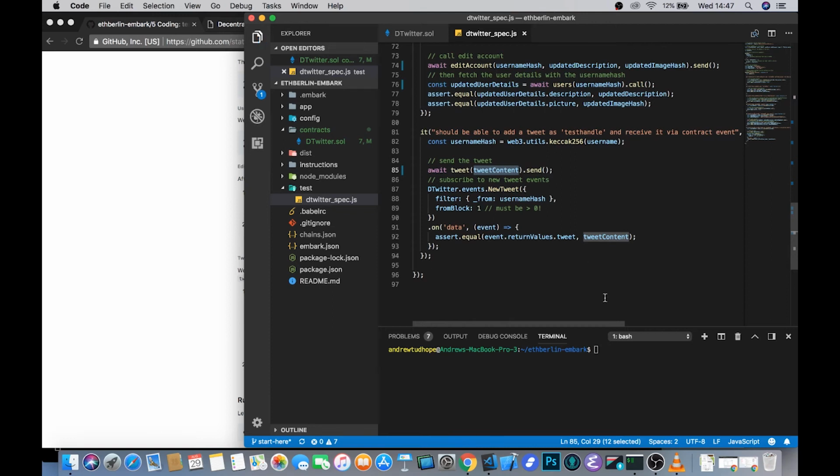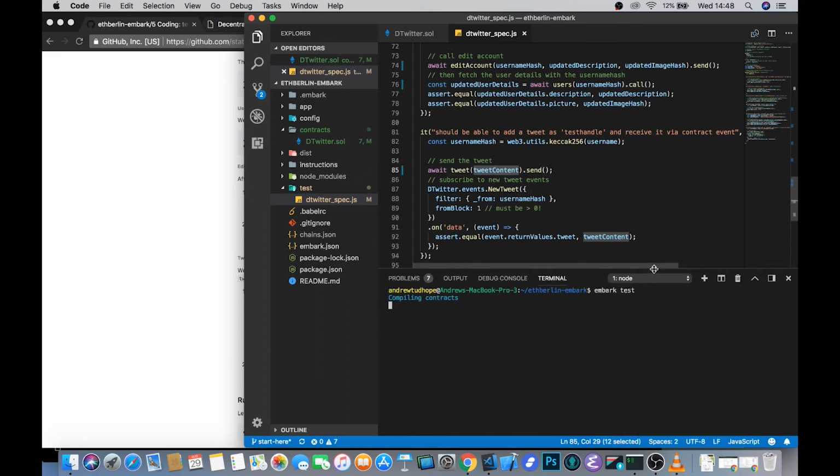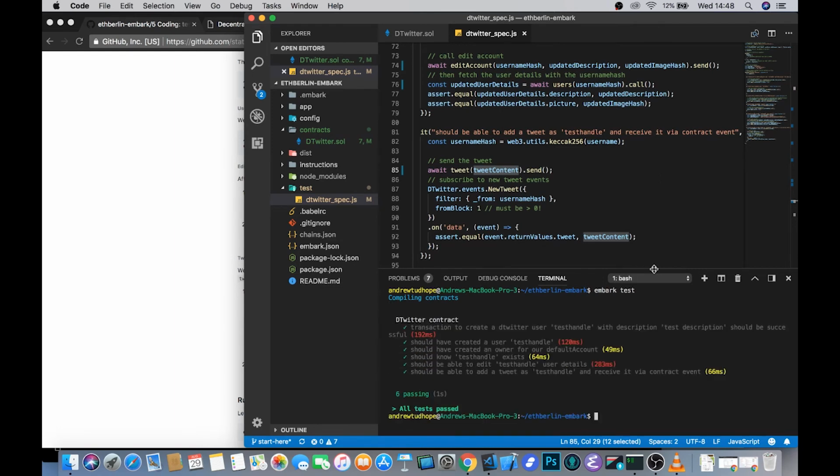So now that we've written all of our tests, hopefully it should be as simple as running embark test in our nice little console here. Embark will recompile the contracts for you to make sure that you get the latest and greatest versions that you've written. As soon as the compilation is done, it should run through the test suite that we've written here. And you can see that we've got 6 tests passing.